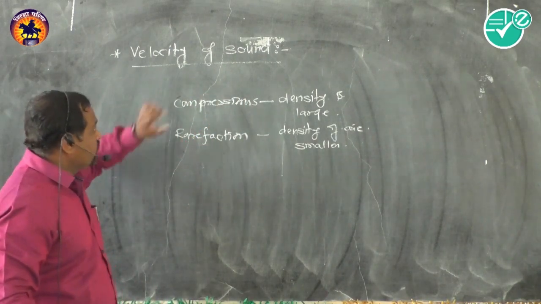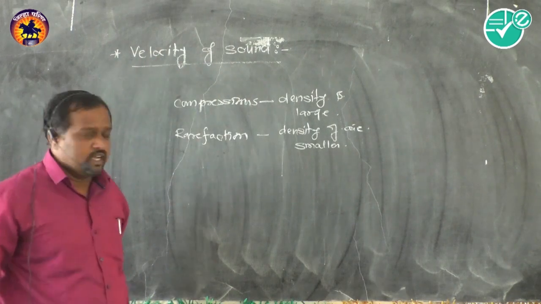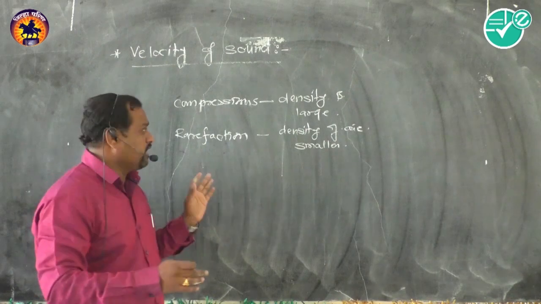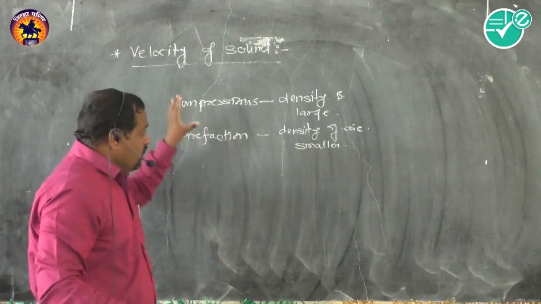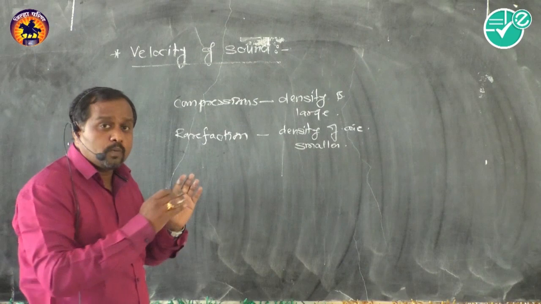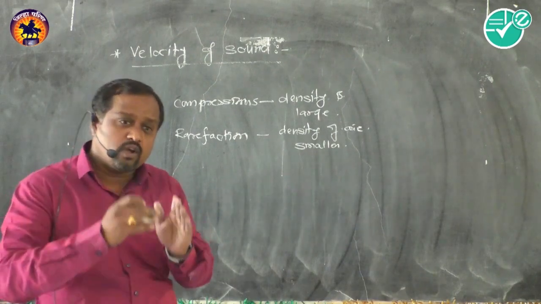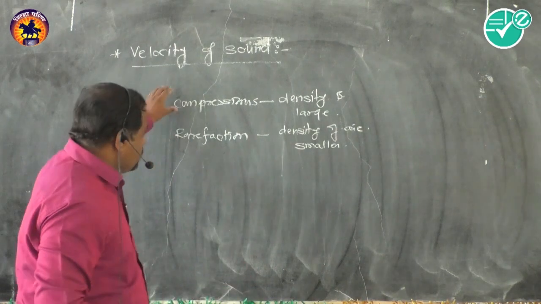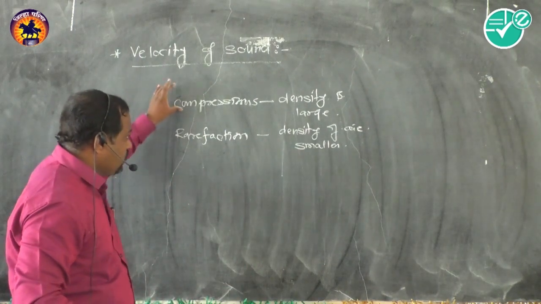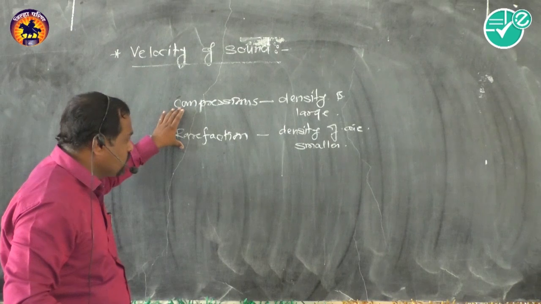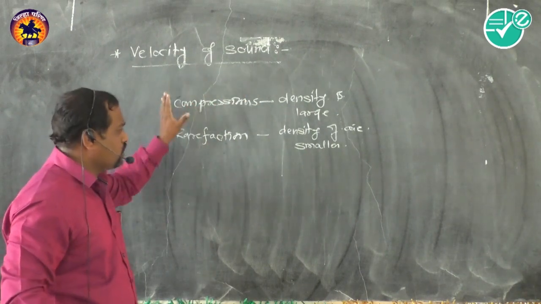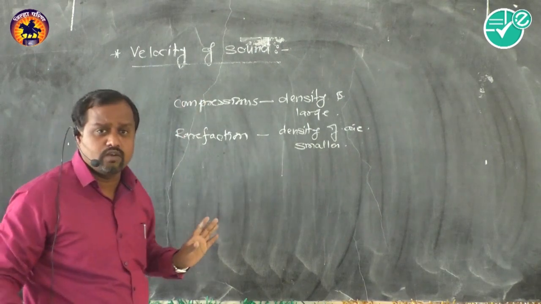Now, before proceeding further, the velocity of sound was first explained, and the formula first given, by Sir Newton. Newton explained this propagation of sound, and afterwards he gave a relation for velocity of sound, for the combination of compression and rarefaction present in sound, or we can say the longitudinal wave.